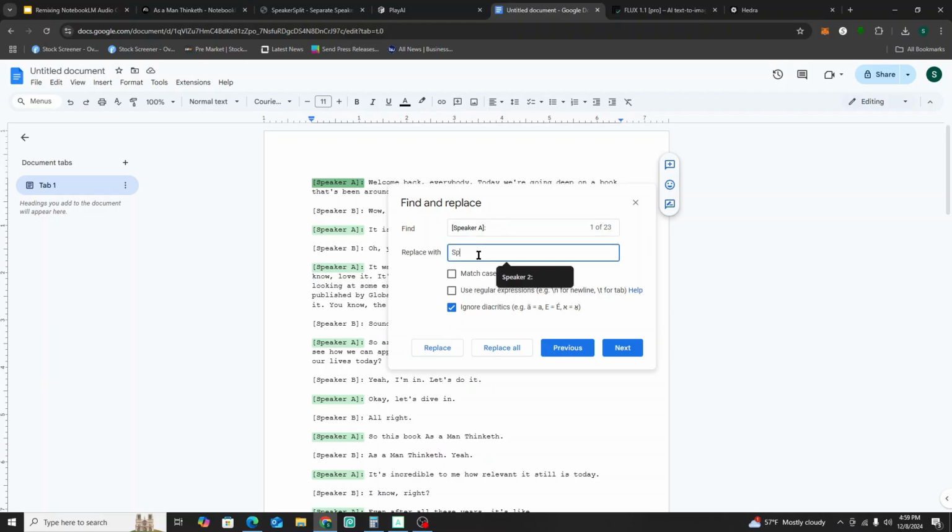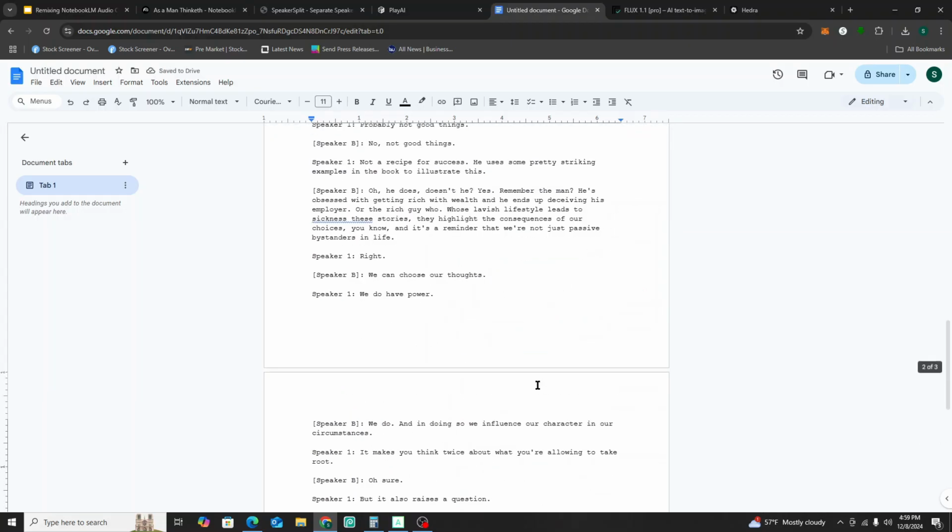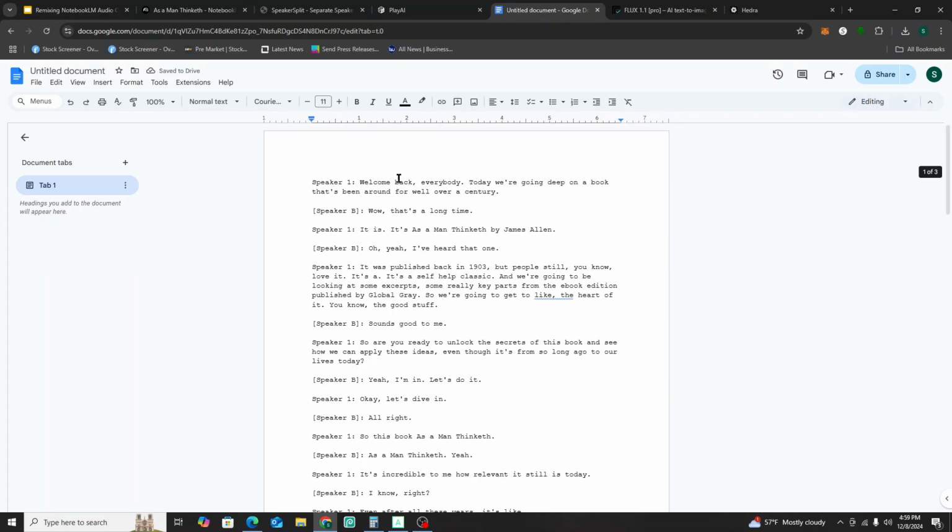Change that to say speaker 1 colon, just like that. Speaker 1 colon. Okay, so we're changing it from speaker A colon with the brackets to that. Do it exactly like I'm doing it, and then hit Replace All. Okay, so boom. All right, let's look at what it did. It changed every single part in this transcript where it said speaker A in the brackets. Now we're going to do the same thing for speaker B.